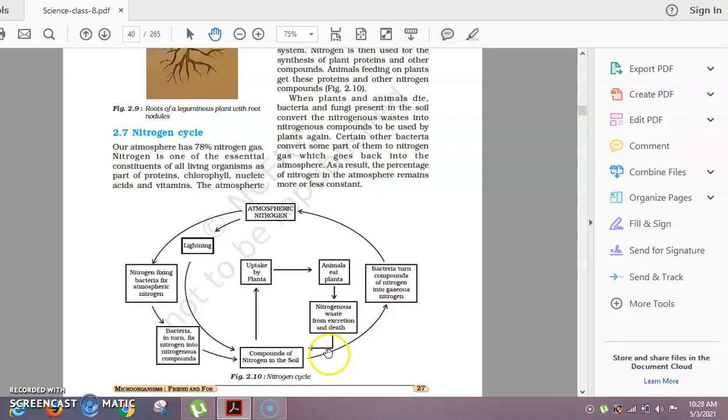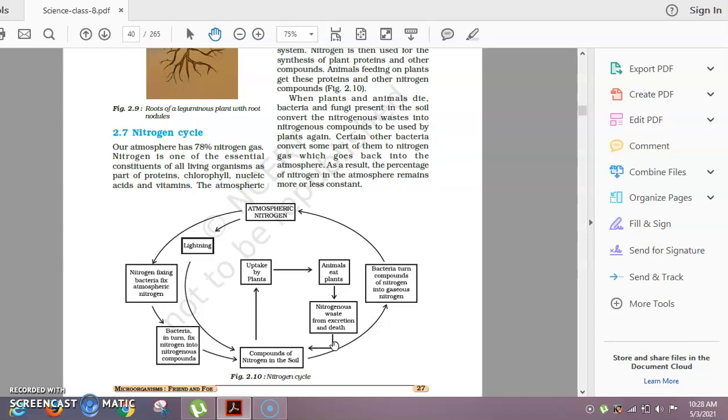And in this, when the conversion has happened, ammonium salt goes back to the soil again, isn't it? And then again it is converted into a nitrate. The conversion of ammonia into nitrate is known as nitrification.